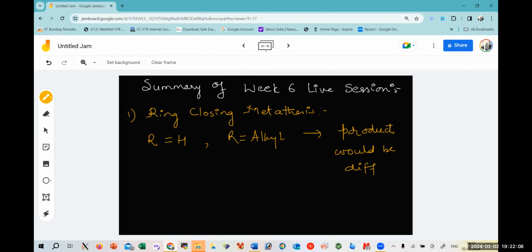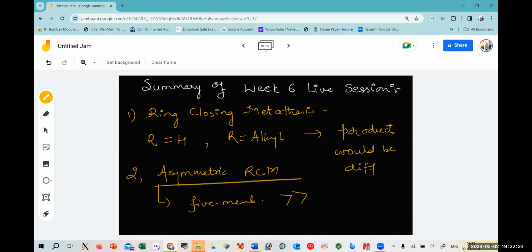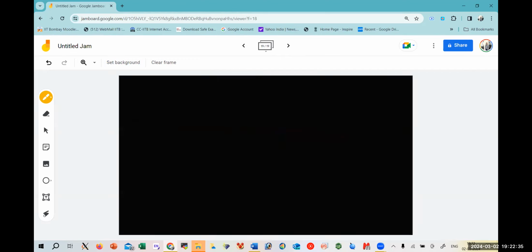Secondly, we talked about the asymmetric ring closing metathesis, where we got to know one such example where a five-membered ring was preferred over the three-membered ring because of the strain. Also, we saw that macrocyclic product formation was favorable over any other membered ring.